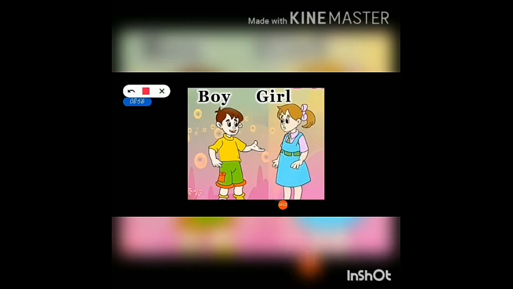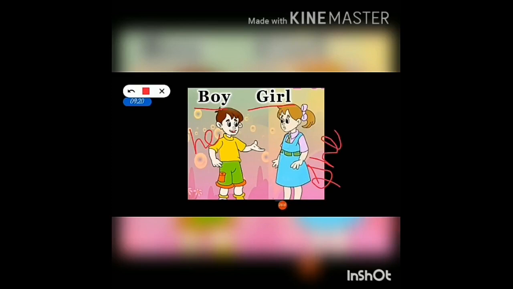Here I give another example for you. So what picture is this? Yes, it is a boy. What pronoun do you have to use here? He. And what word is this? Girl. What pronoun do we have to use here? Yes, we use she.